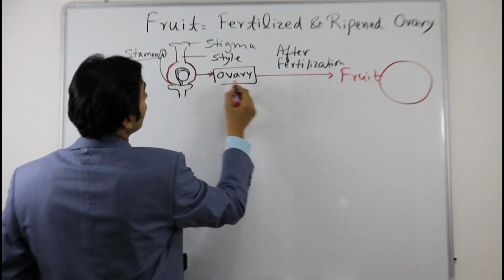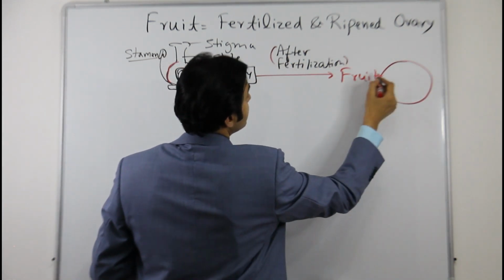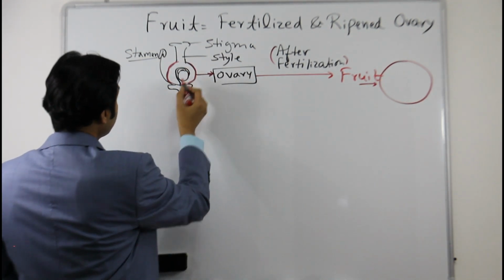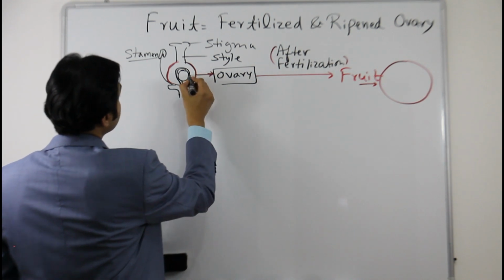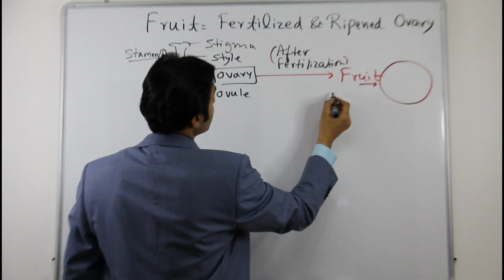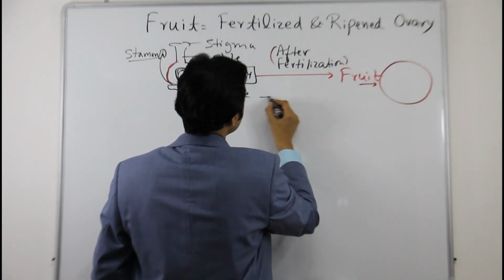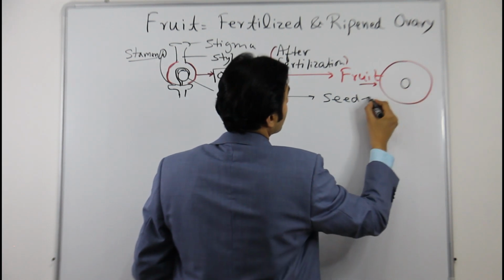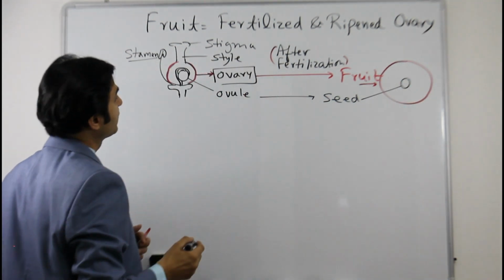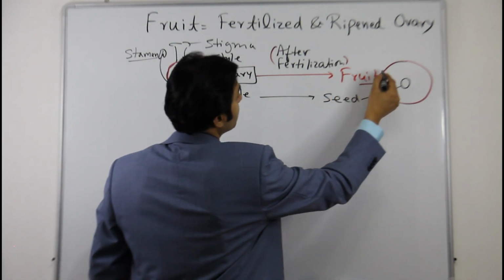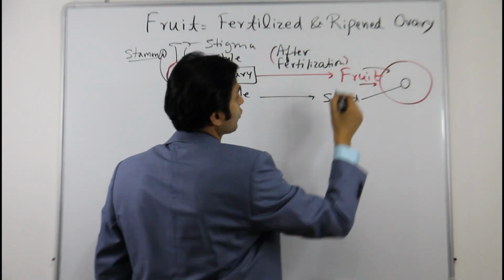And this ovule inside, this is the ovule. Again, after fertilization, this ovule changes into seed. So this is what happens basically, and what we eat is the ripened ovary, this one.